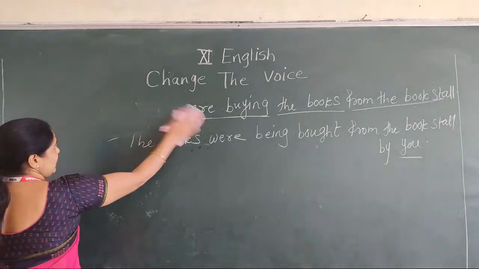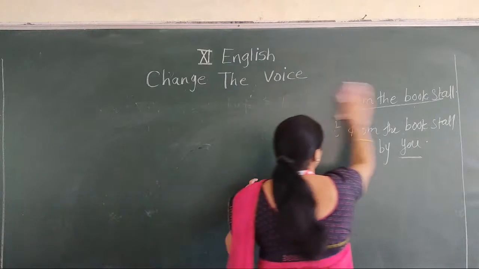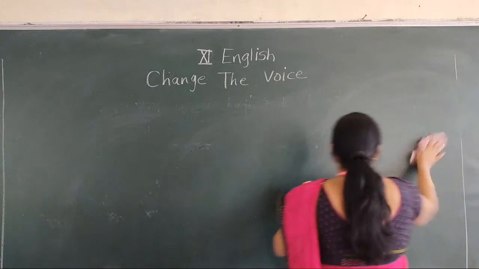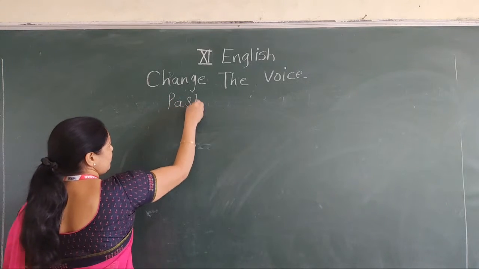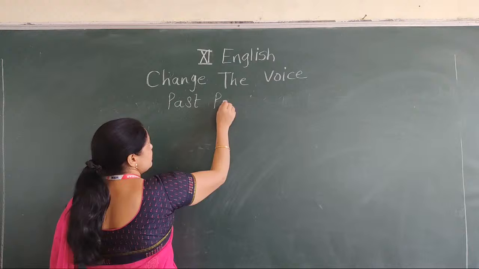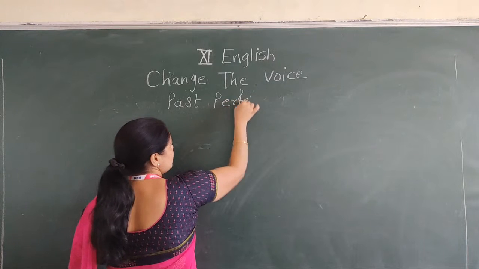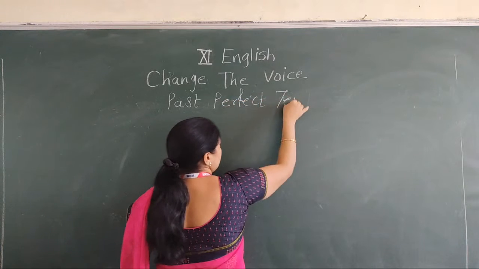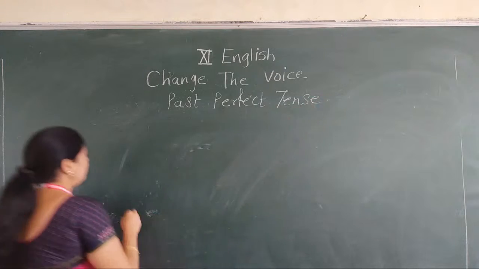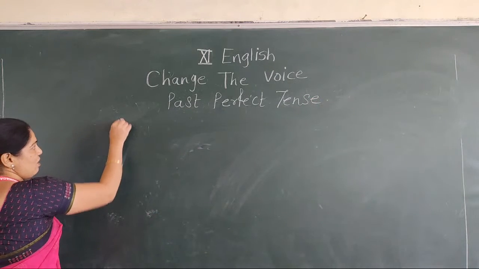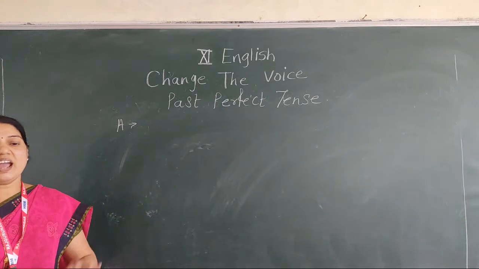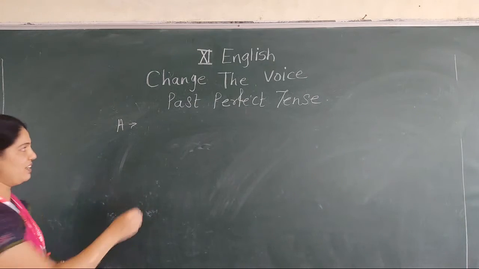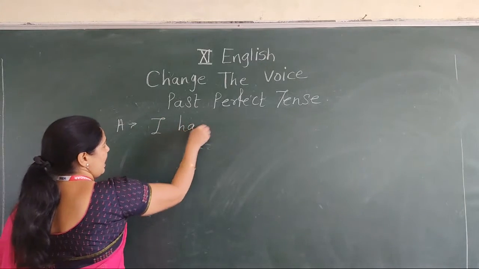Okay. Now let's see the next tense, past perfect tense. When the active voice is in past perfect tense, what is the structure of passive voice? See the example of active voice, past perfect tense: I had visited that temple yesterday.